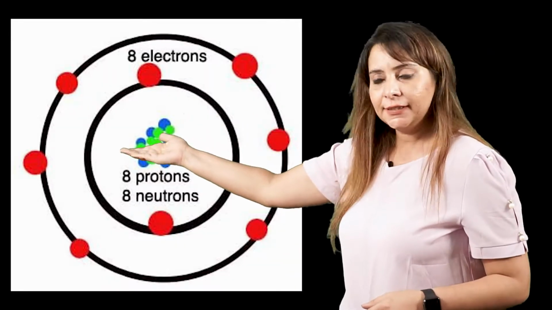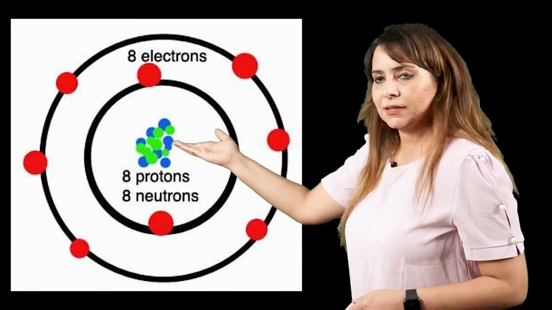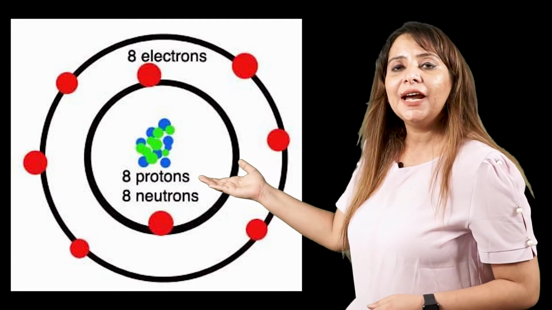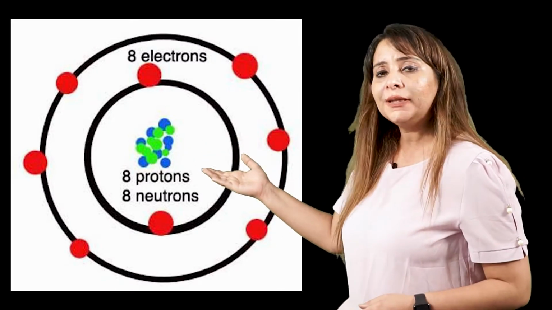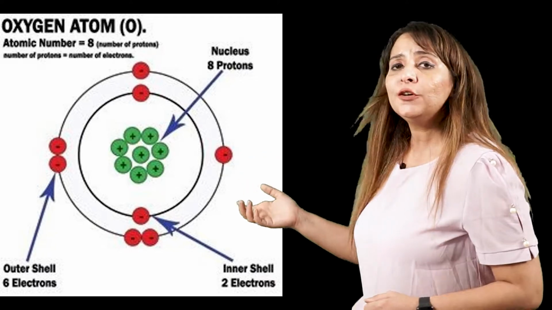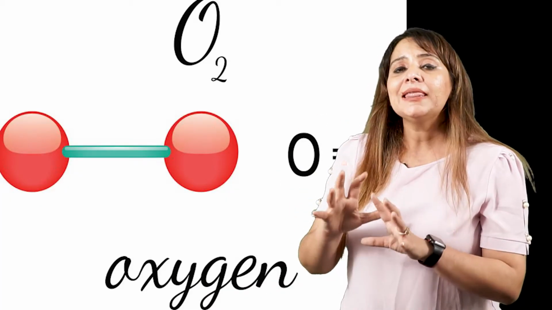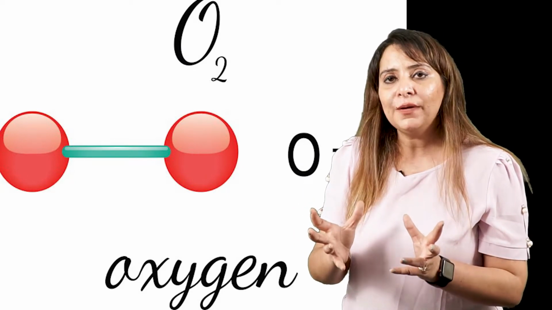So we have 1 oxygen, we have another oxygen. Atomic number for both is 8. 8 here, 8 here. And if we write the electronic configuration, for both it is 2, 6. So both of them need 2 electrons in order to attain stability. Got it? So when we show the bond formation between these oxygen atoms, we have to denote the valence electrons, and there is a particular way of denoting them. We will denote them in the form of sets.